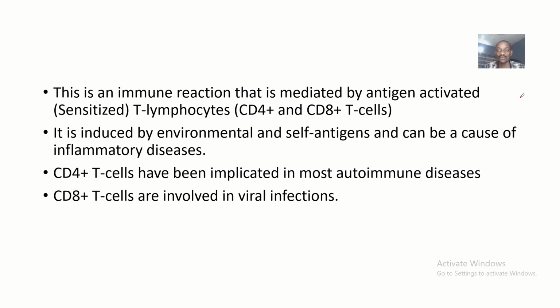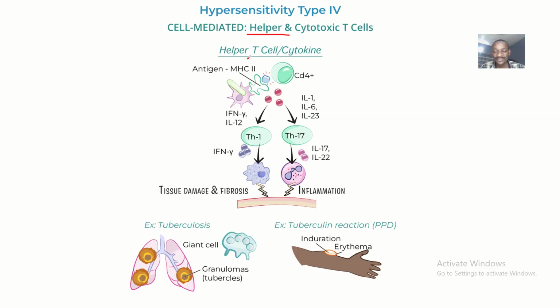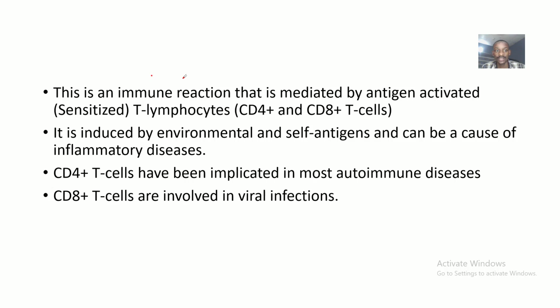Okay, so now moving on, we say that the type 4 hypersensitivity reaction is an immune reaction that is mediated by antigen-activated, in bracket sensitized, T lymphocytes. That's basically T lymphocytes that have encountered that antigen before. So the antigen coming for the second time, the activation is so large. So it's an immune reaction that is mediated by antigen-activated T lymphocytes.